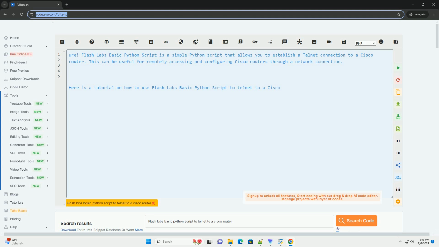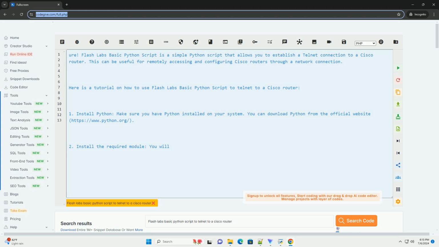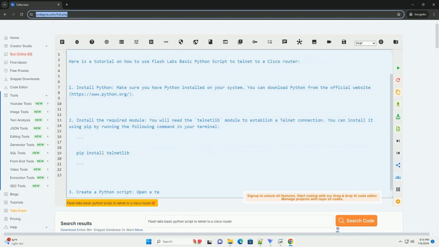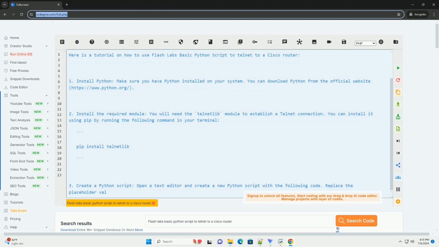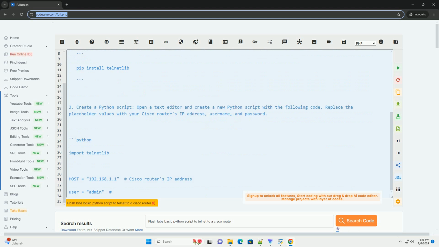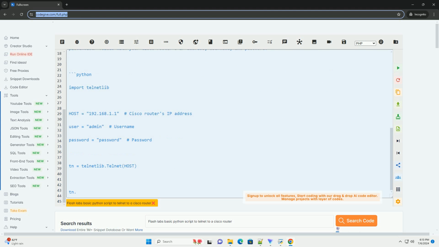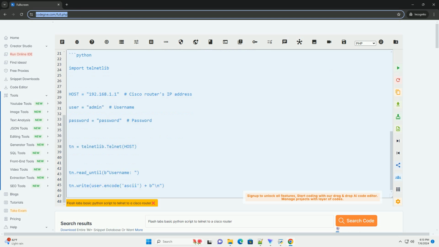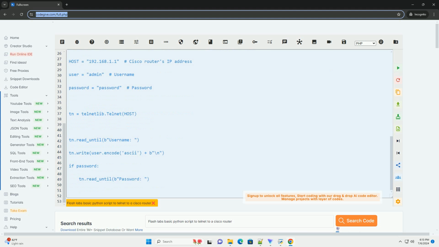Flash Labs Basic Python Script is a simple Python script that allows you to establish a telnet connection to a Cisco router. This can be useful for remotely accessing and configuring Cisco routers through a network connection. Here is a tutorial on how to use Flash Labs Basic Python Script to telnet to a Cisco router.